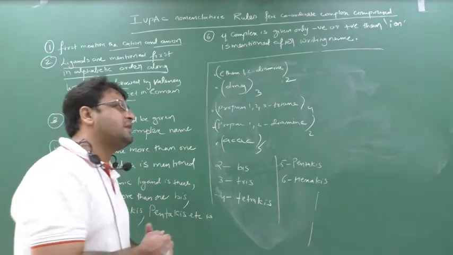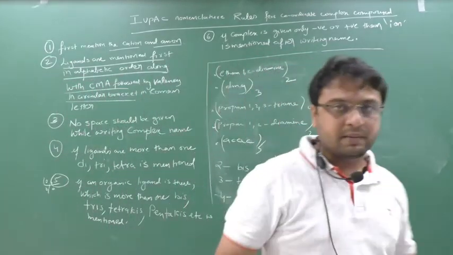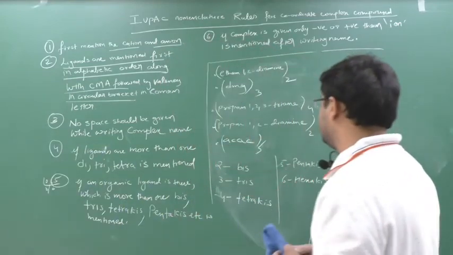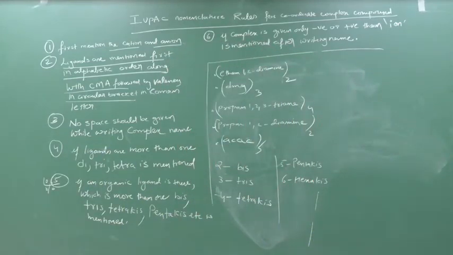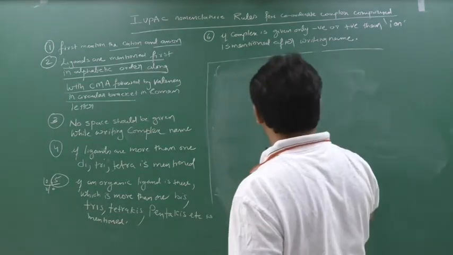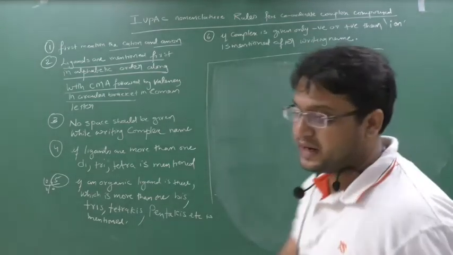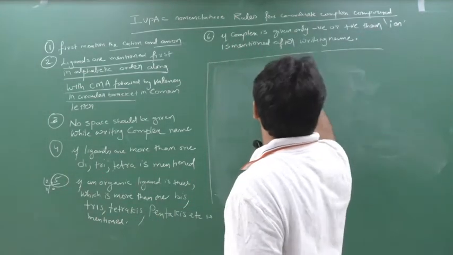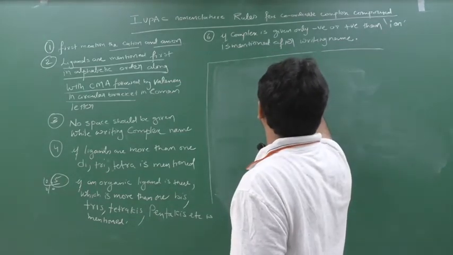Sir, how to identify an organic ligand? Certainly you remember, but see, suppose ethane 1,2-diamine is given in the question. Take a screenshot first. I will tell you how to identify. Suppose in the question ethane 1,2-diamine is given. How to identify whether to give bis or di?